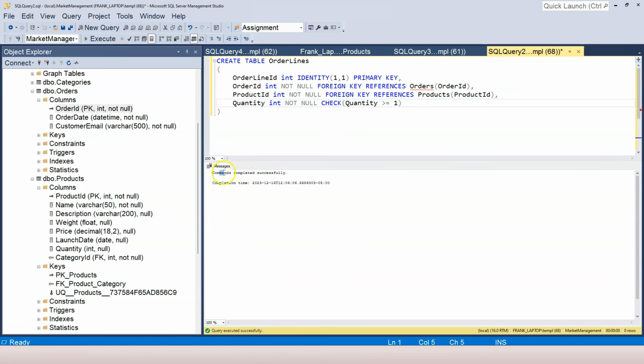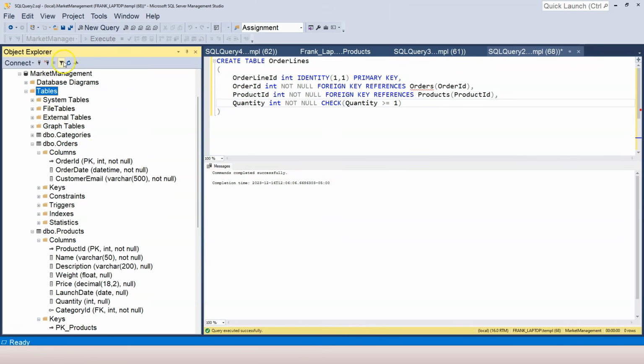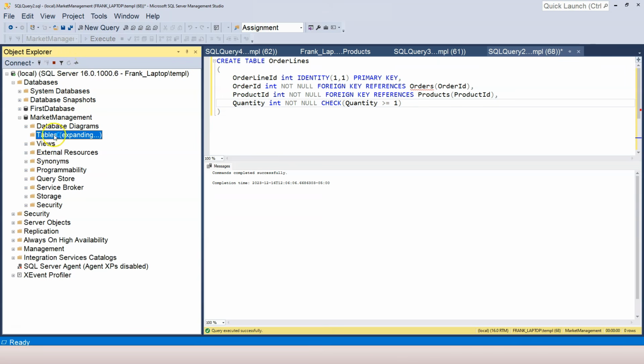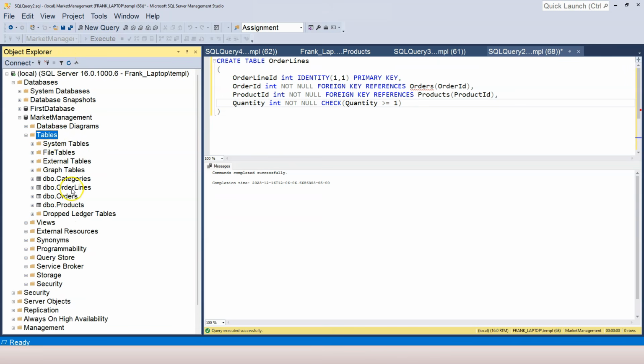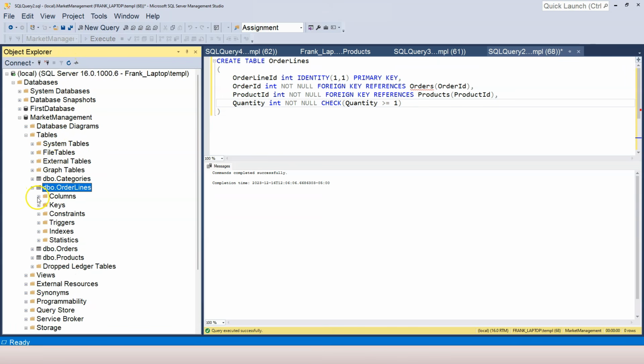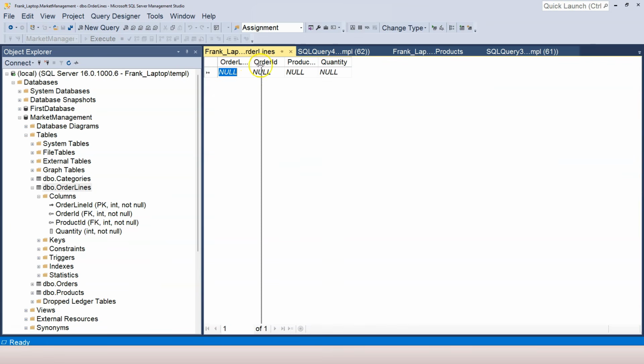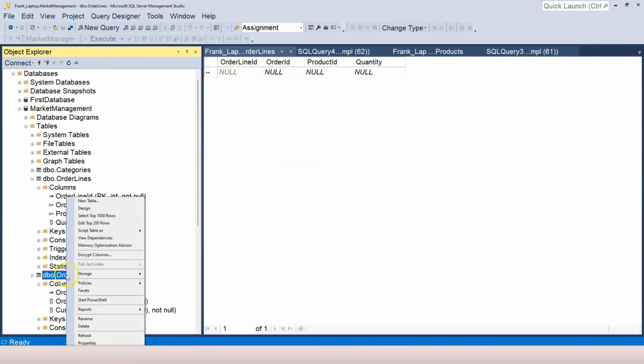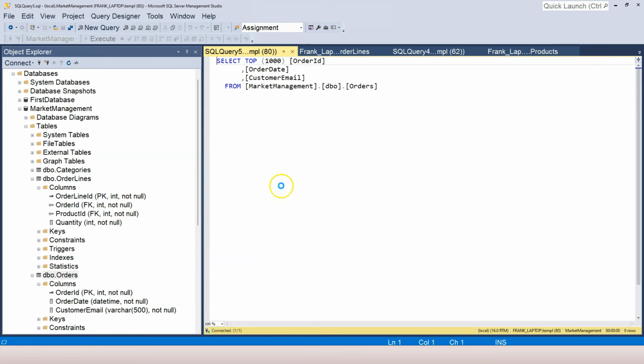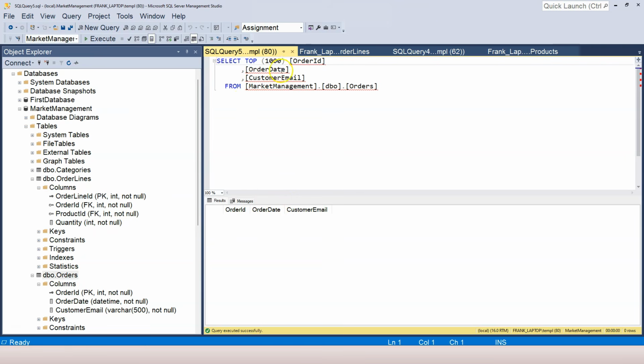And you can see that it says commands completed successfully. And if we come to the tables folder and click on this refresh button, we should be able to see our order lines table added over here. We have the columns, we have the primary key, and the foreign keys established correctly. Now, if I right click on it and click on edit, I can see all of the columns. But do we have an order already in our table? We don't actually have an order.